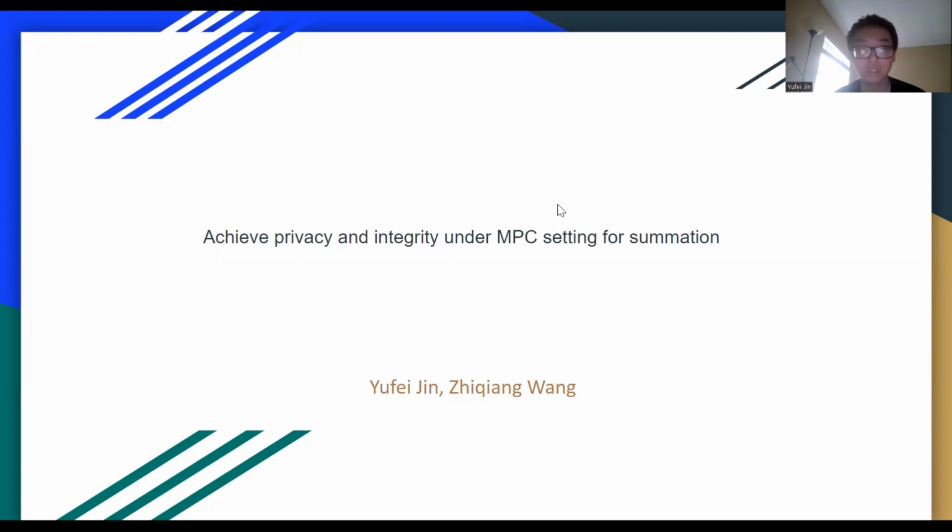I am Yufei Jing, and the title today is Achieving Privacy and Integrity Under MPC Setting for the Summation Computation. This is a two-member teamwork. I am Yufei Jing, and the other team member is Zhiqiang Wang.